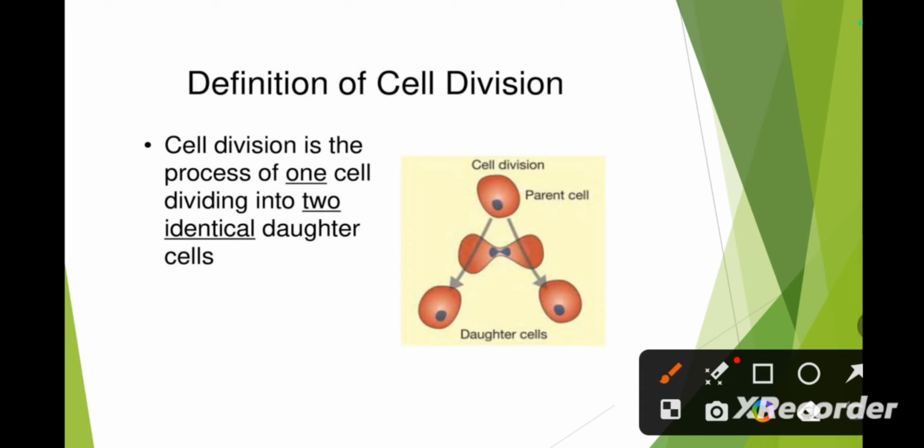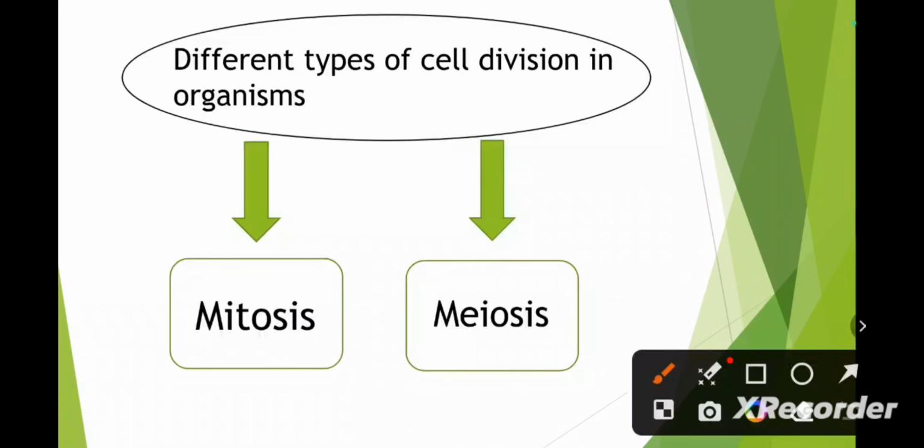First we come to the definition of cell division. Cell division is the process in which one cell, which we call the parent cell, gets divided into two daughter cells. This is the normal cell division which occurs in each and every living organism. Next, the different types of cell division, which are mainly of two types: first is mitosis, and second is meiosis.